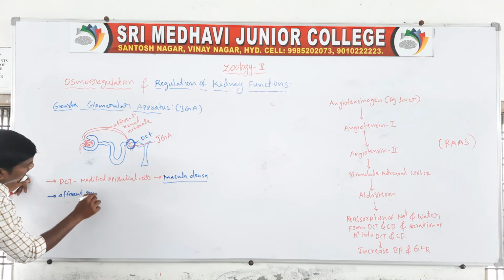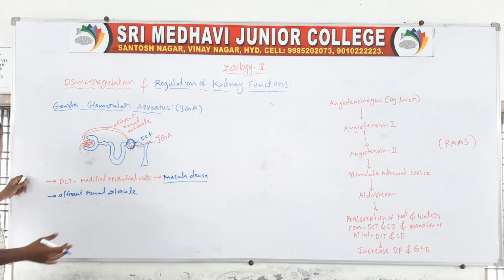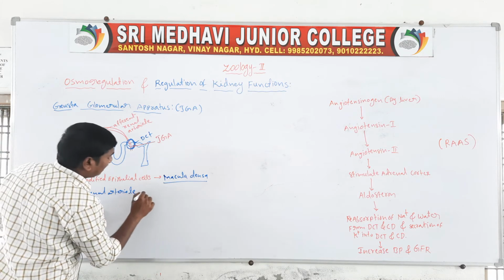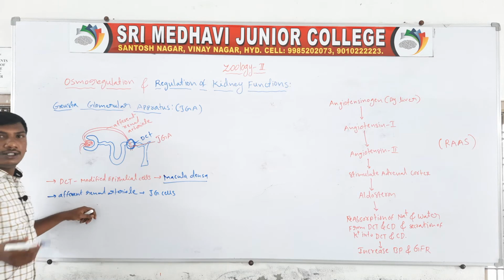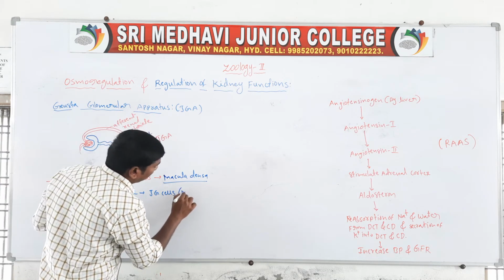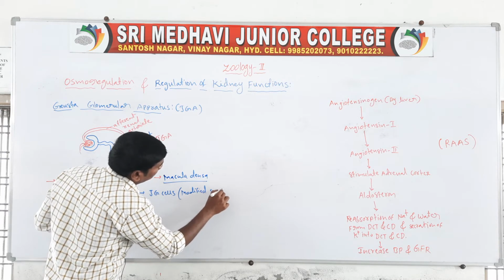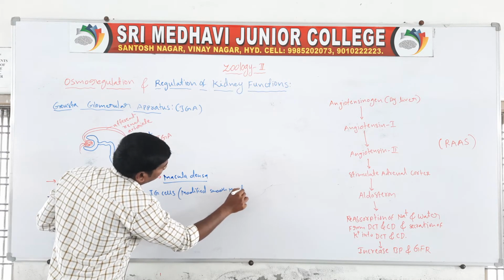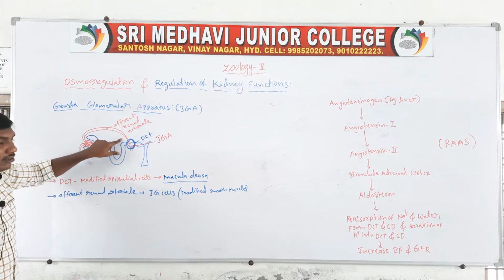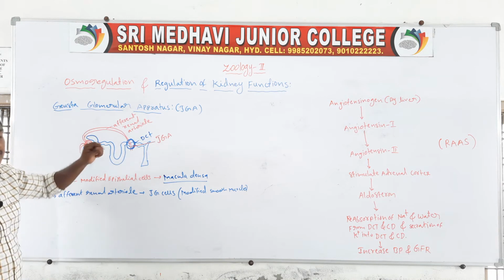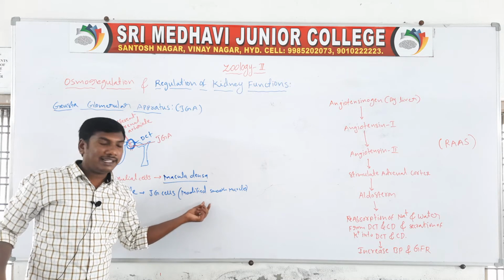Efferent renal arteriole, presenting on the JG cells. The JG cells are the modified smooth muscles of the efferent renal arteriole.